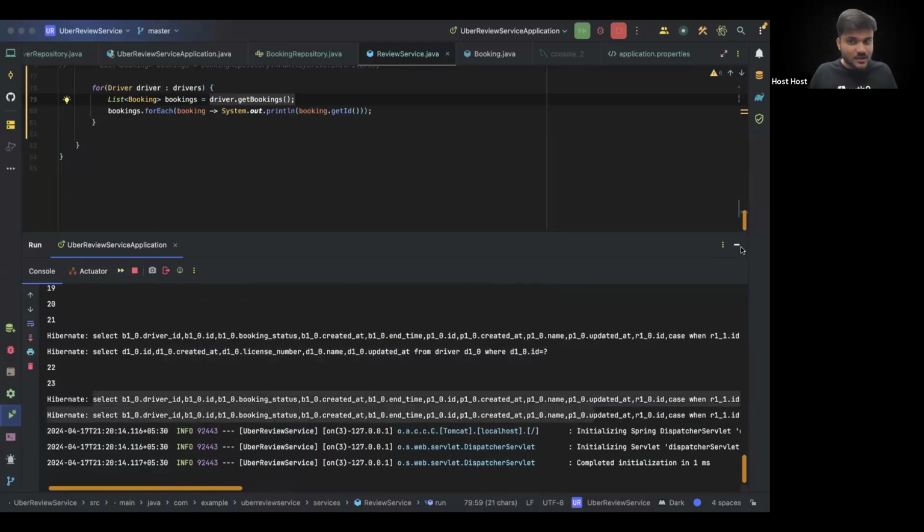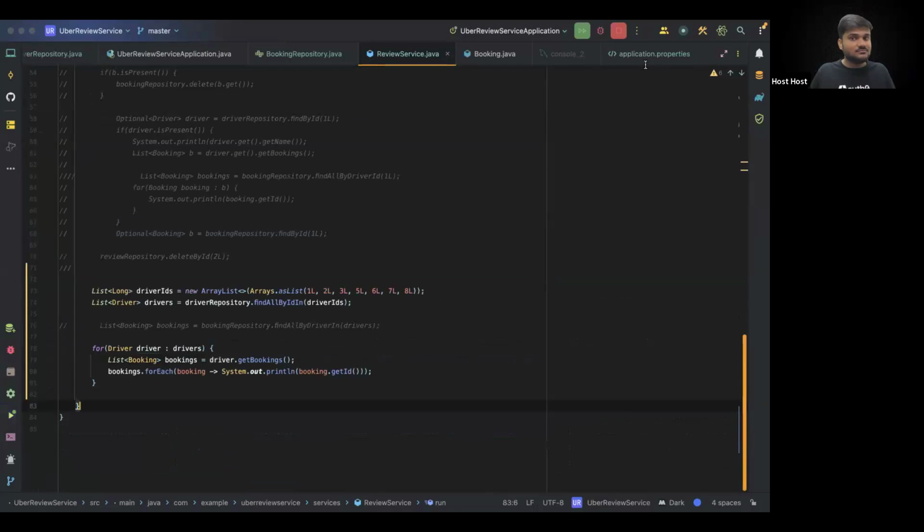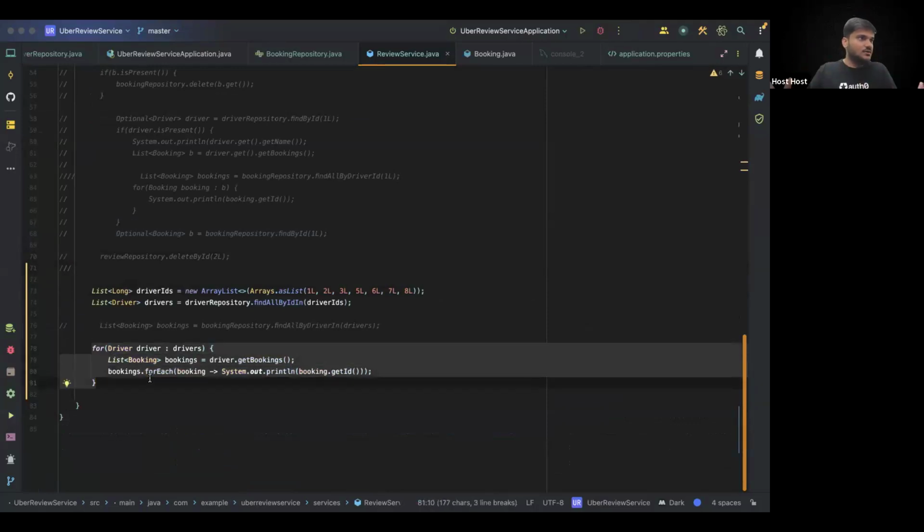So can you see? For fetching the bookings of n drivers, you are making n+1 queries. And that's bad. That's pretty bad. And these kind of mistakes actually happen a lot when you have too much power that these kind of ORMs give us. There is a highly likely chance that if somebody does this, this code will never see a life in production, because in the first review only, this code is going to get rejected.